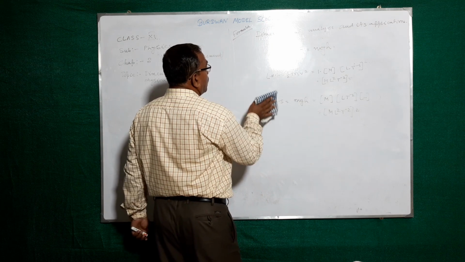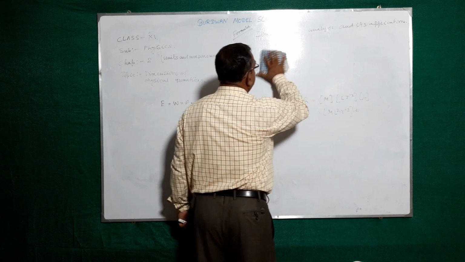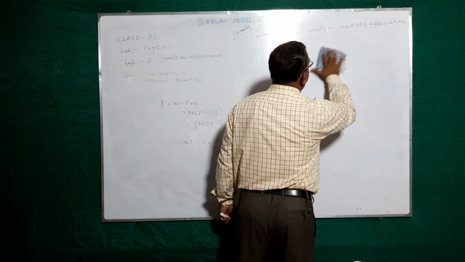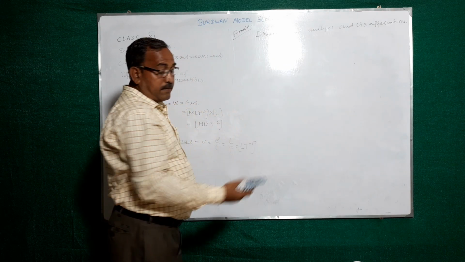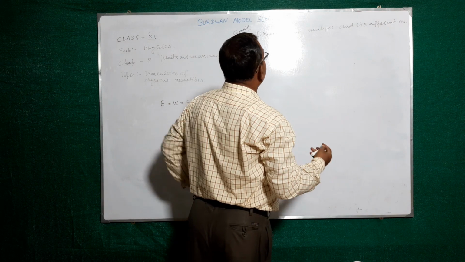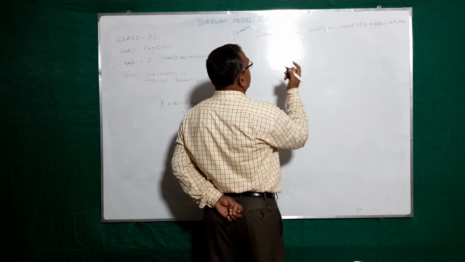So, next part. How can we find out the dimension of physical quantities or a constant term?